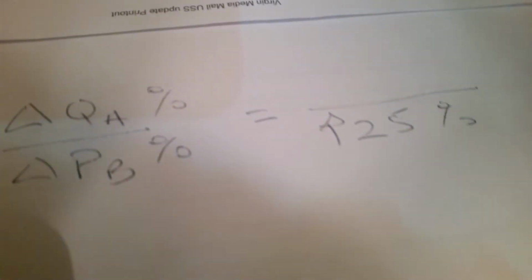We know that the price of coffee increased by 25%, so that's going to be on the bottom of our fraction. We went from 250 cups of tea to 200 cups of tea, so that was a decrease in demand of 20%.